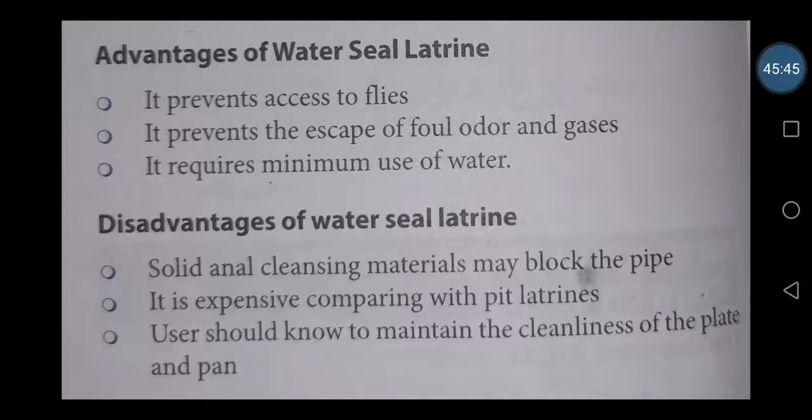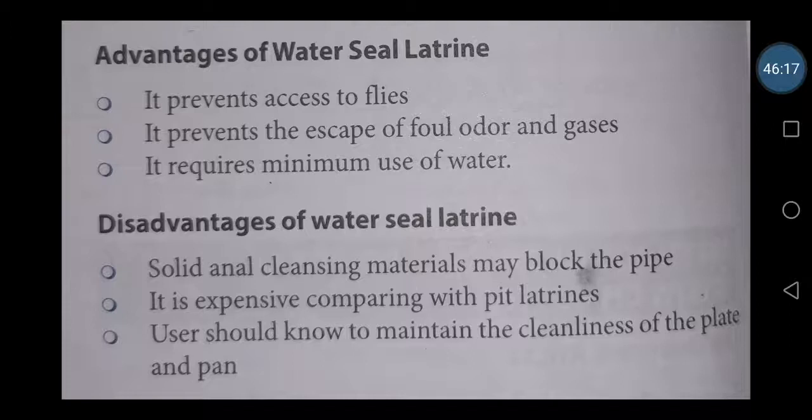Disadvantages are solid anal cleaning materials may block the pipe. So sometimes the tissue papers which we use for cleaning or such type of solid cleaning materials can block the pipes. It is expensive comparatively with the pit latrines, very very expensive. We all know that nowadays for a bathroom fitting, if we get a good thing, it is really expensive. Then user